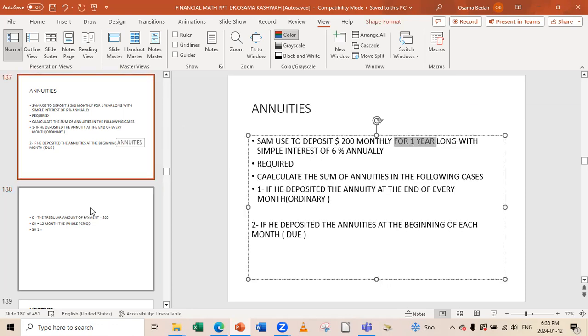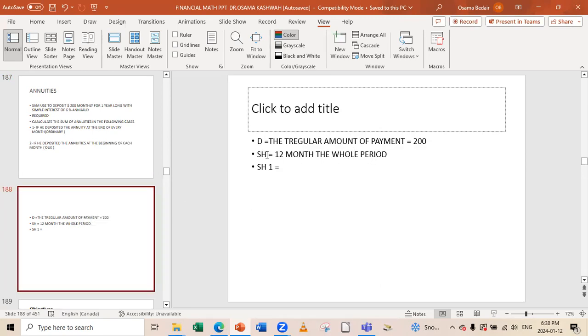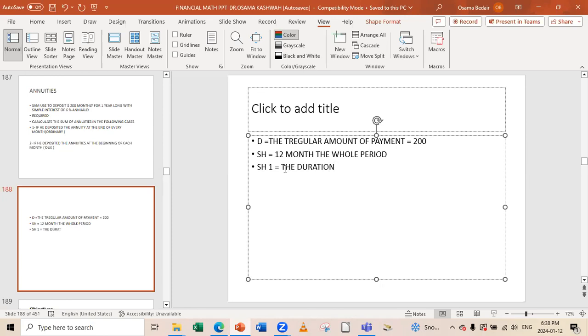So we'll say now that SH is the whole year. SH1 is the duration between each annuity and the other.